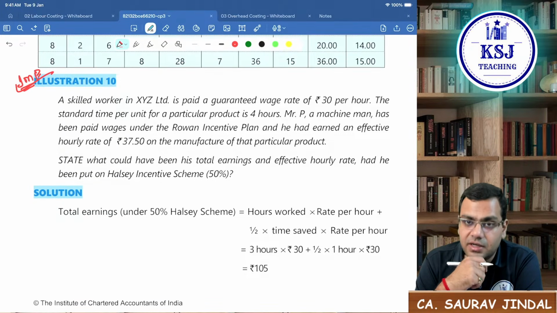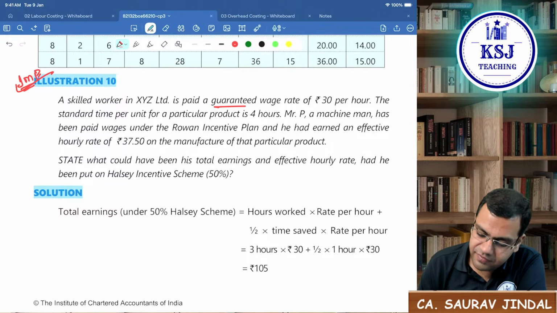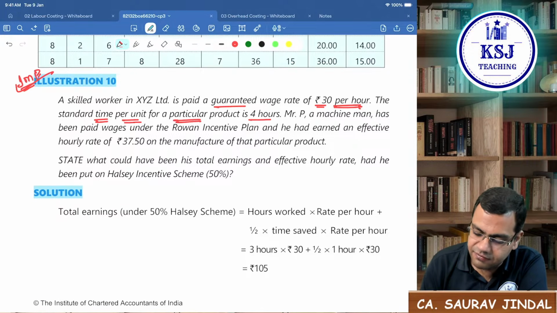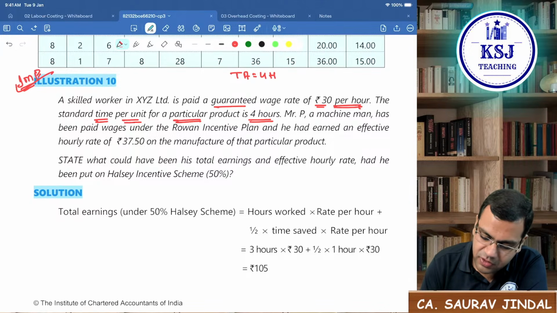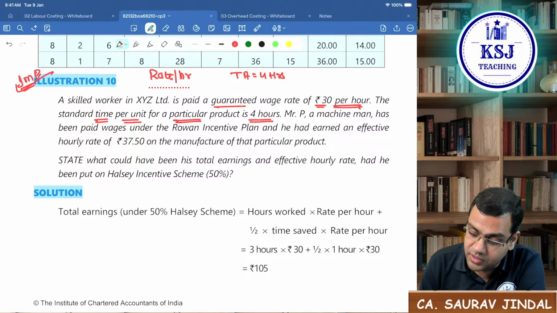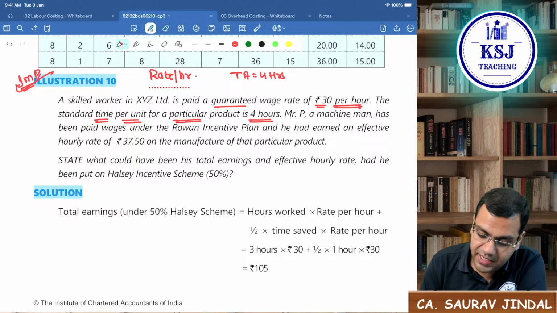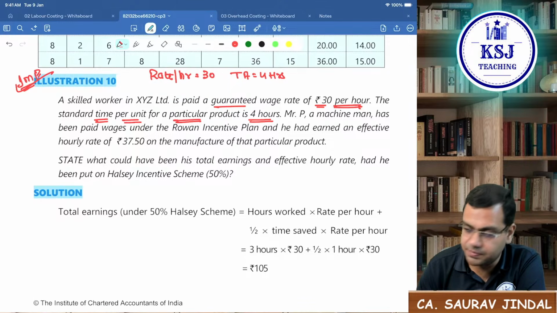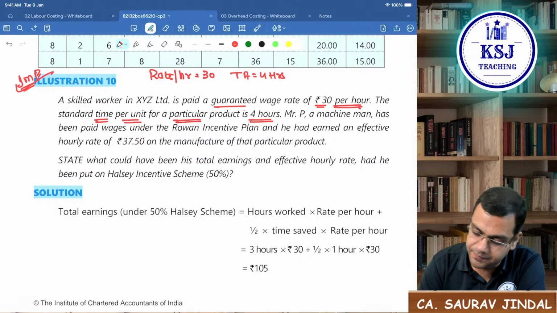A skilled worker in XYZ Limited is paid a guaranteed wage rate of rupees 30 per hour. Okay, the standard time per unit for a particular product is 4 hours. So you are given time allowed is equal to 4 hours. Rate per hour is given to you. Okay, 30 rupees. This is the wage rate per hour.